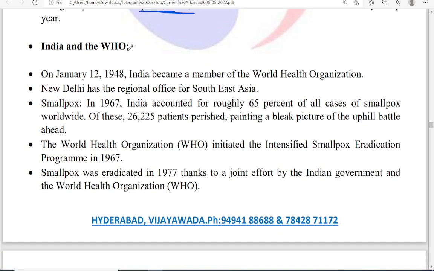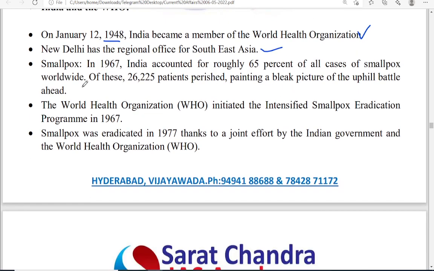Now if you see the relation between India and WHO, in 1948 itself, in the very beginning, India became a member of WHO. New Delhi is also one of the regional offices of WHO, for Southeast Asia. If you see smallpox, in 1967, India accounted for roughly 65% of the cases of smallpox worldwide.